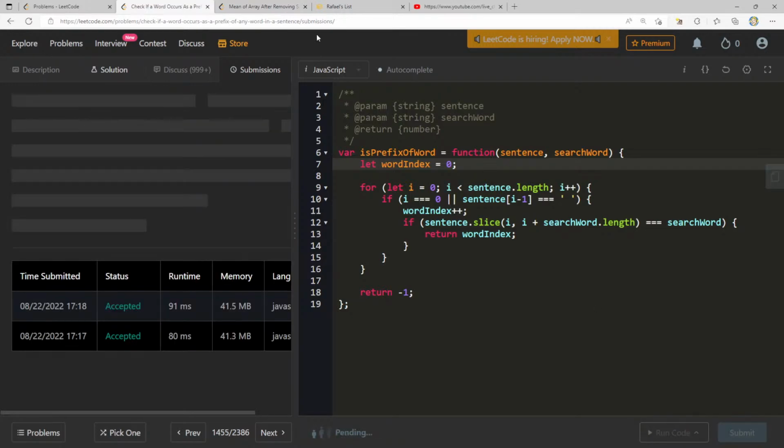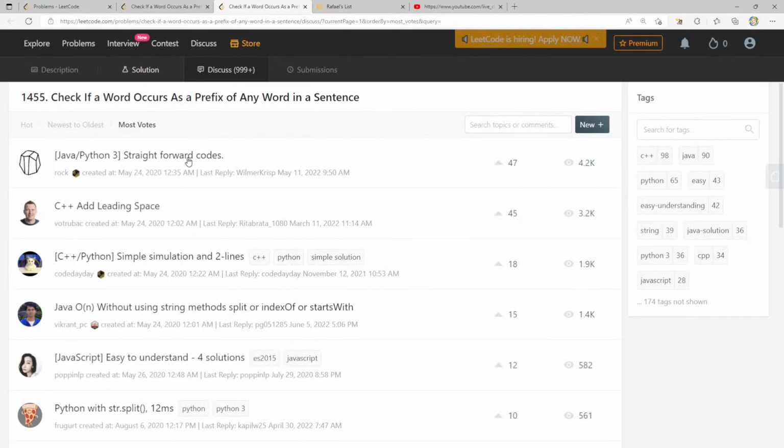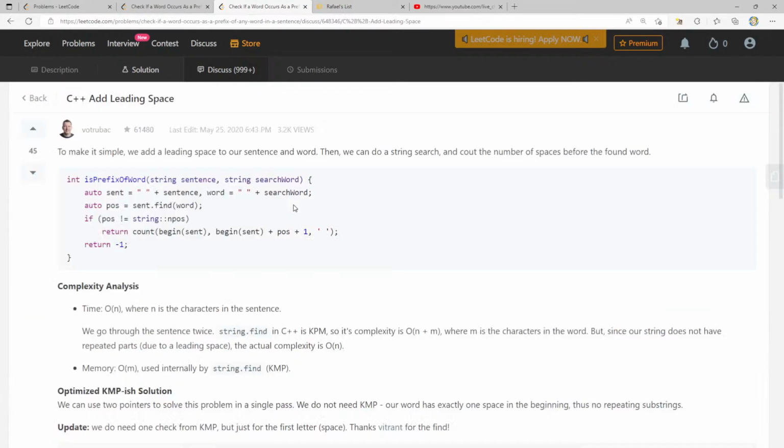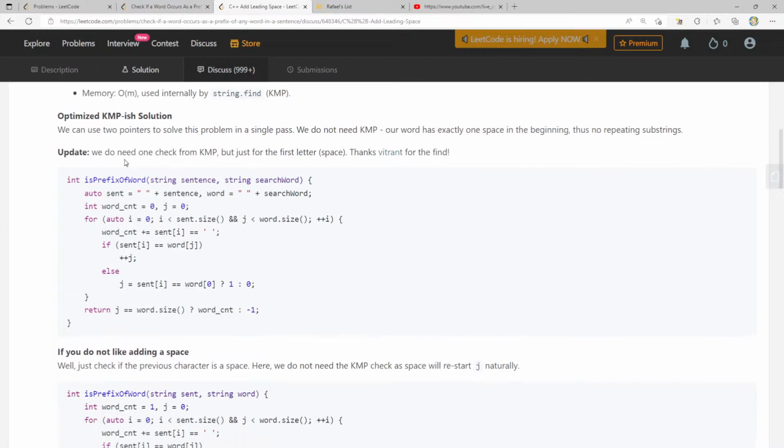Let's keep going here and see what we're getting. Yeah, some of them run really slow, some of them run really fast. I'm very curious about discussions. C++: add a leading space. We add a leading space to our sentence and word, then we can do a string search and see the number of spaces before the found word. I guess. Optimize KMP-ish solution.